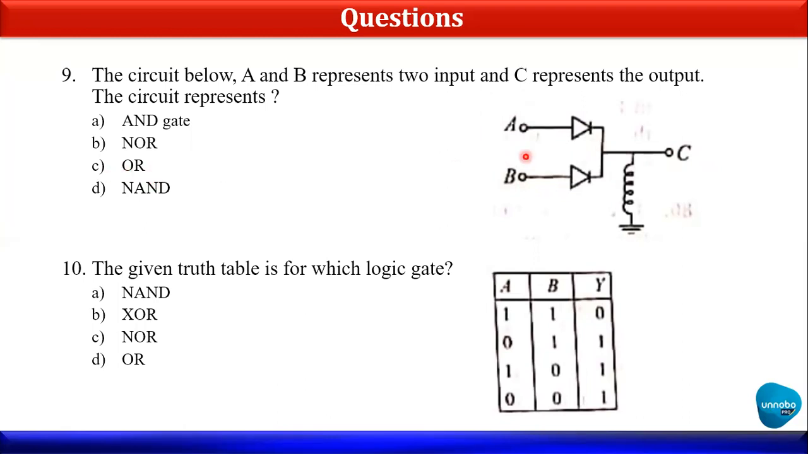If both are on, obviously C will get the maximum output. If both are off, C will not get any kind of output. So this is nothing but related to the OR gate. So C is the correct answer.